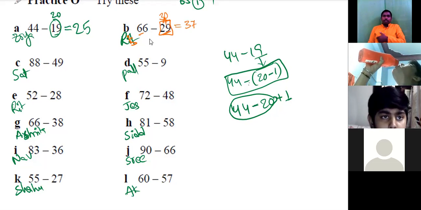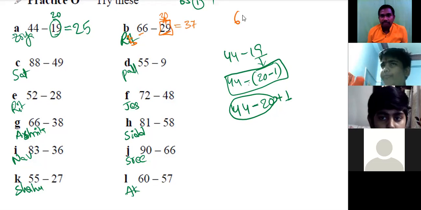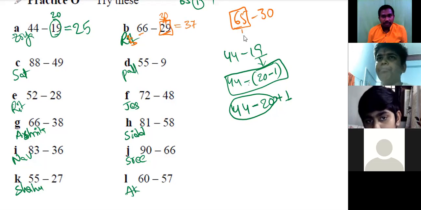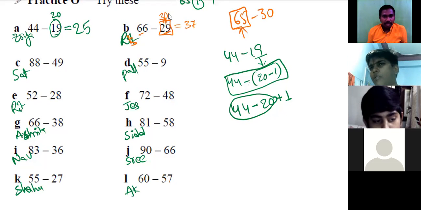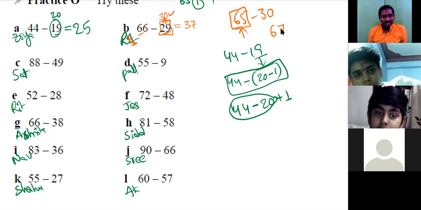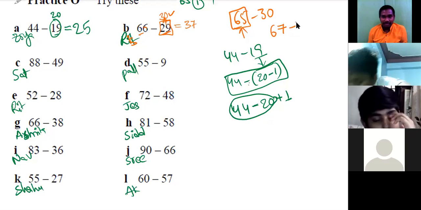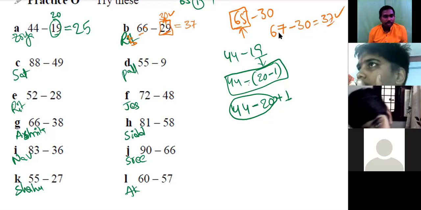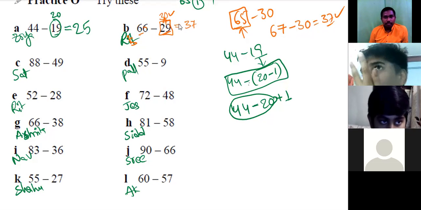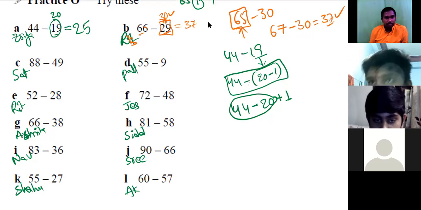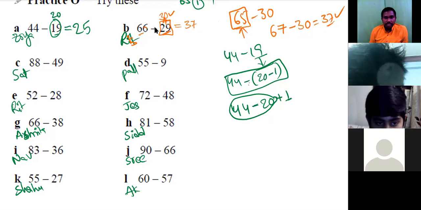Rishit, see, what you are doing is 65 minus 30, right? Yes, sir. So your thinking is okay, but this is not actually 65. Because we are subtracting 1 extra here, we have to take 1 extra here. Sir, I just got confused. It should be 67, sir. Yes, your idea is correct. 67 minus 30 will give direct answer as 37. Okay. While adding, that is okay, because we are taking this number 1 extra, means we have to reduce this one, because it is difference minus.